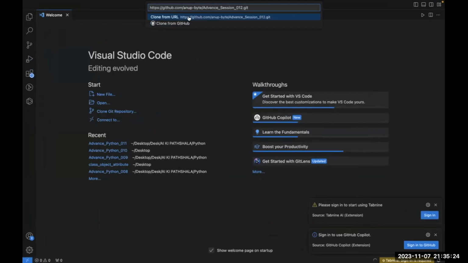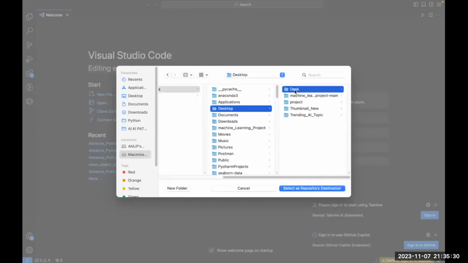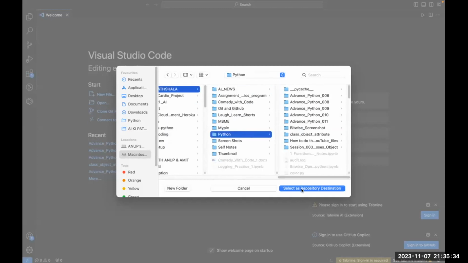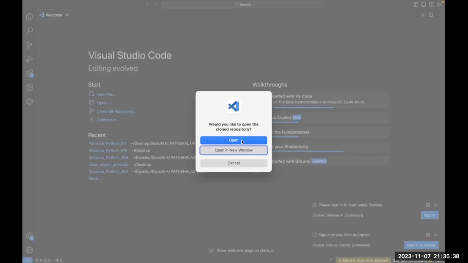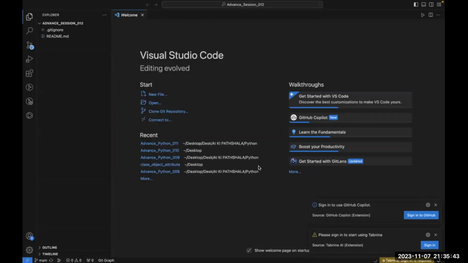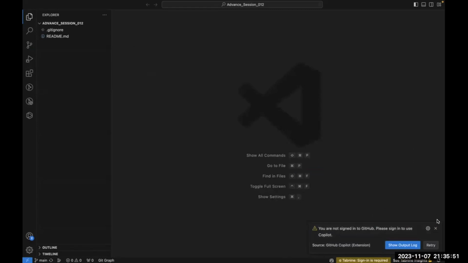I'm cloning this repository. Where to put this? AI Ki Pathshala, Python. Open. Yes, I trust the author. Fine, so I have created one repository. As you can see, the repository has been created.